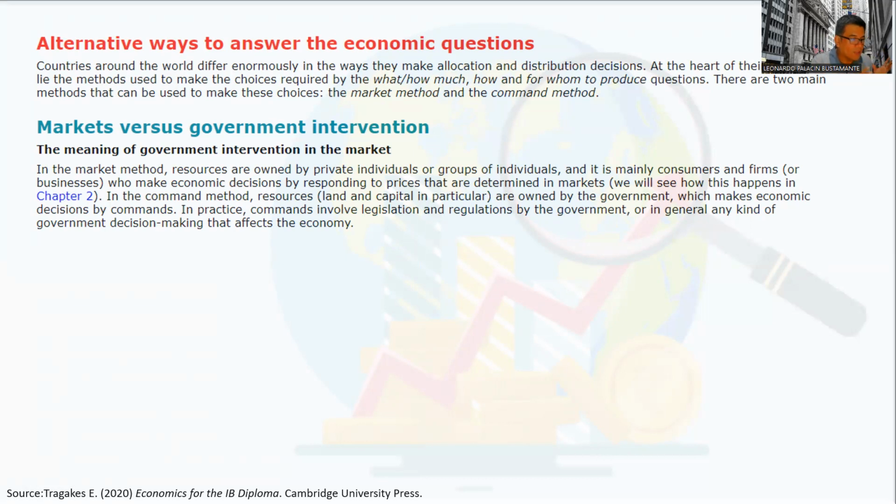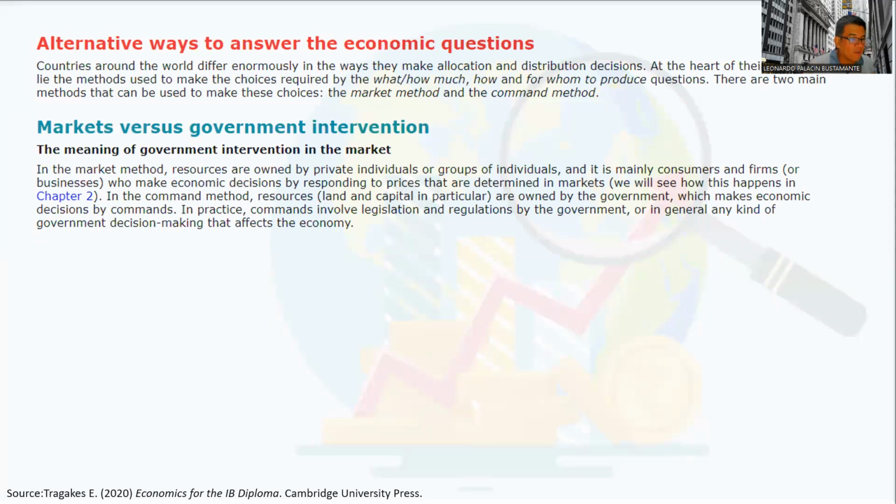So on the one hand, the ones that rule are individuals, the private sector, through consumers and firms. It is the market that determines the price of things, goods and services.